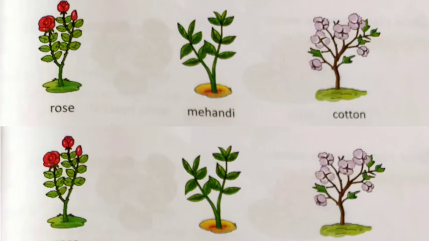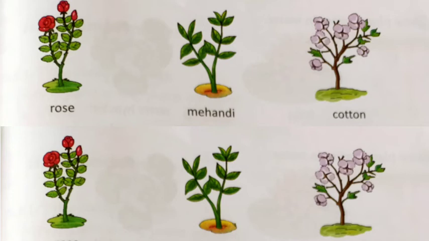Now know the examples of shrubs: rose, mehndi, cotton. Rose, mehndi and cotton are examples of shrubs. You can easily look in rose, mehndi and cotton plants. They have woody stems and they are much smaller than trees. So you can say that rose, mehndi and cotton are the examples of shrubs.